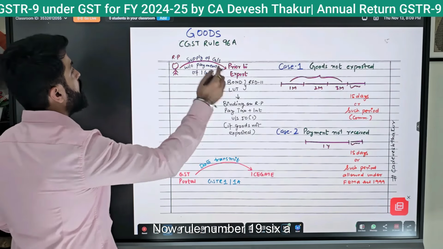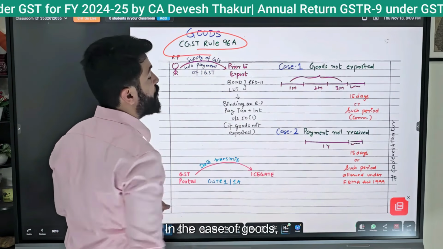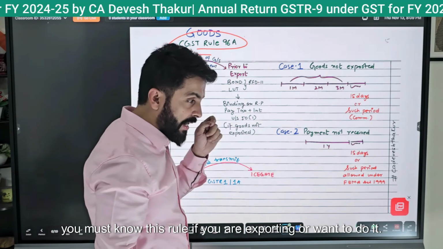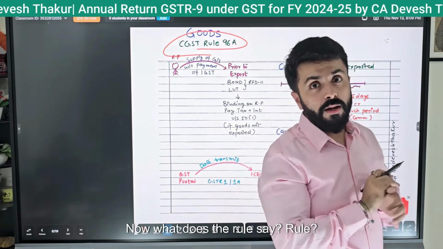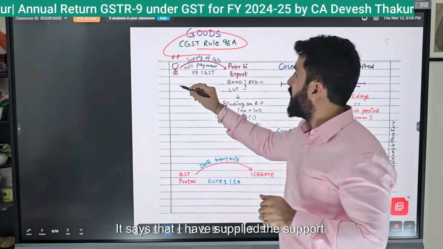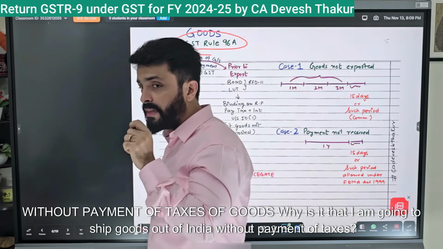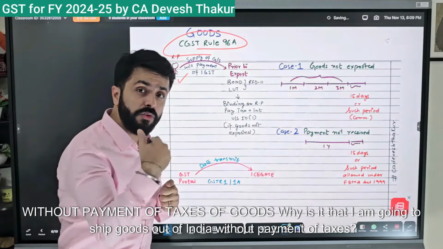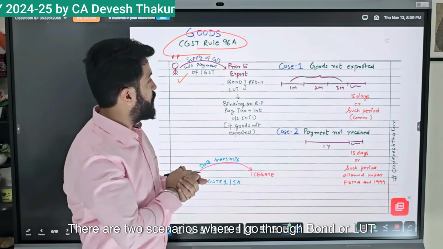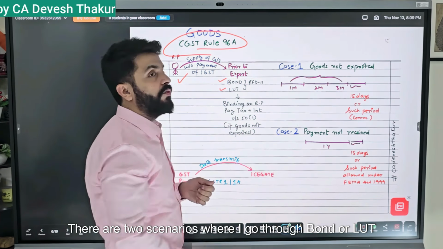Now rule number 19.6. In the case of goods, you must know this rule if you are exporting or want to do it. Now what does the rule say? It says that I have supplied goods without payment of taxes. Why am I going to ship goods out of India without payment of taxes? There are two scenarios where I go through a bond or LUT.